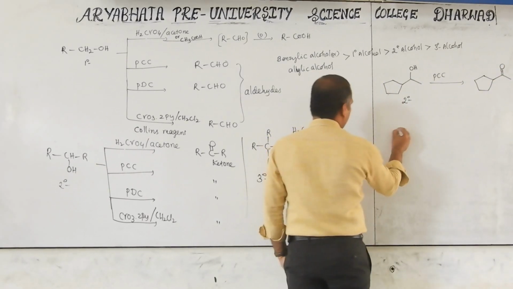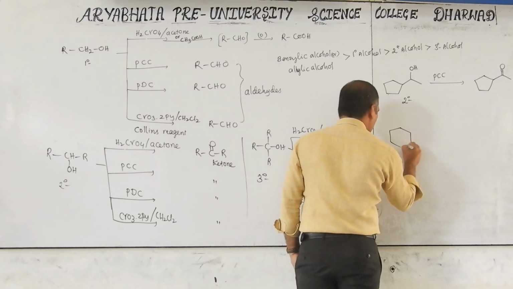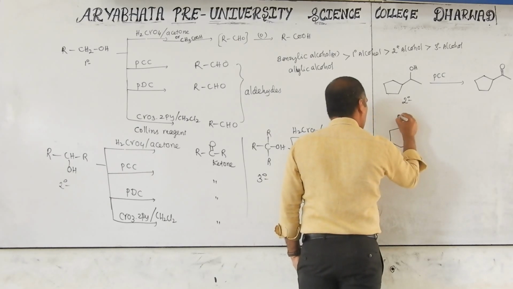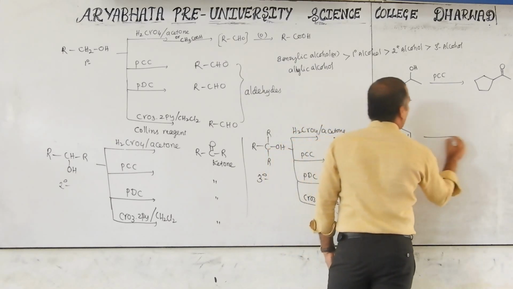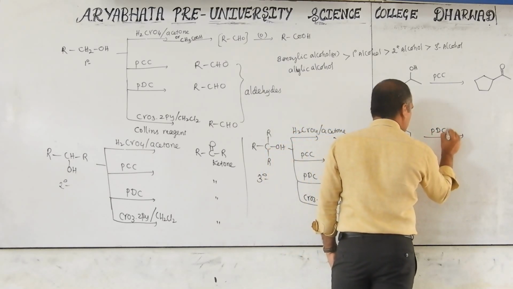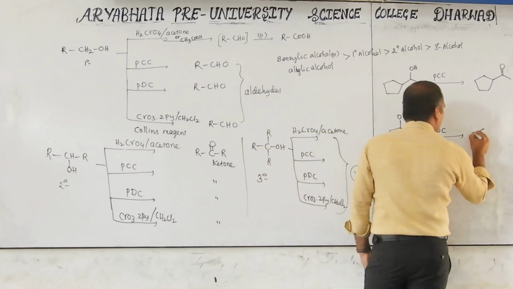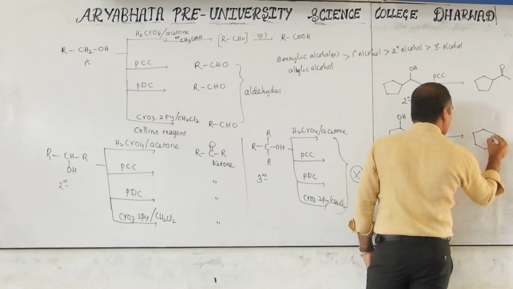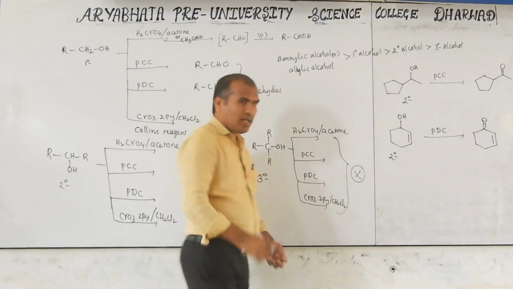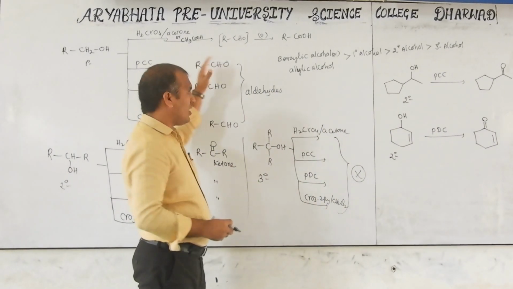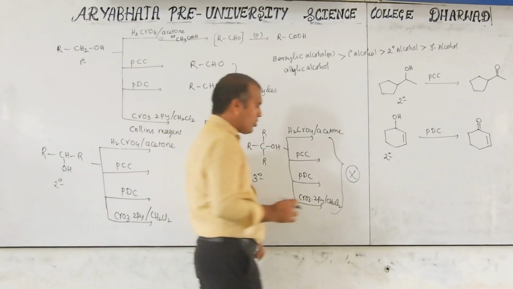Now, this is an OH. This is also secondary alcohol. Now we can take PCC here, for example. Then we will get a double bond. And one more thing here, sometimes they will ask the acidic order also.